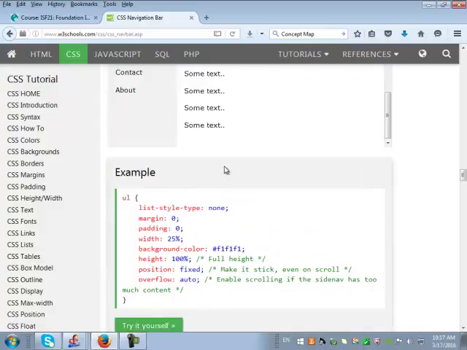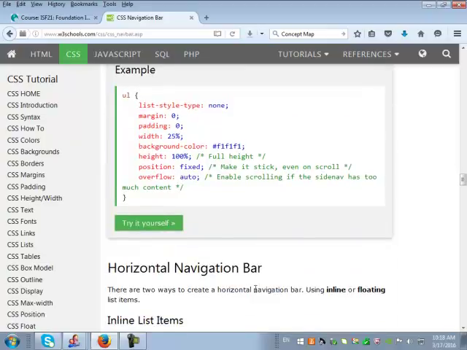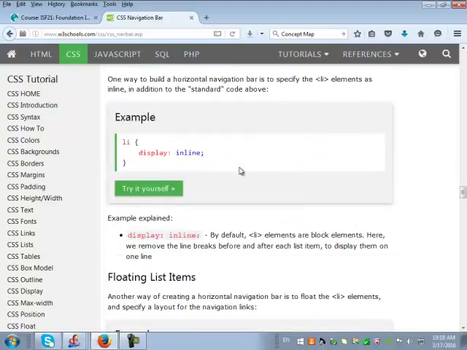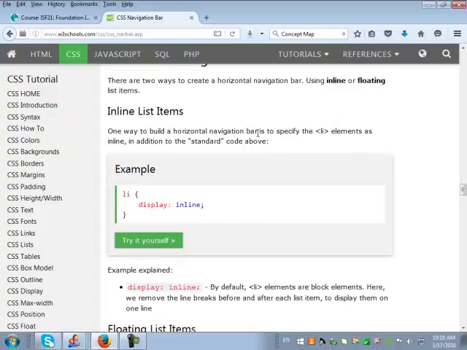All you have to do in that case is just write position fixed, and overflow auto. It says enable scrolling if the site nav has too much content. That's what overflow means. Alright, and one way to build a horizontal navigation bar is to specify the list elements as inline. So in addition to the standard code above, you might say li display inline.